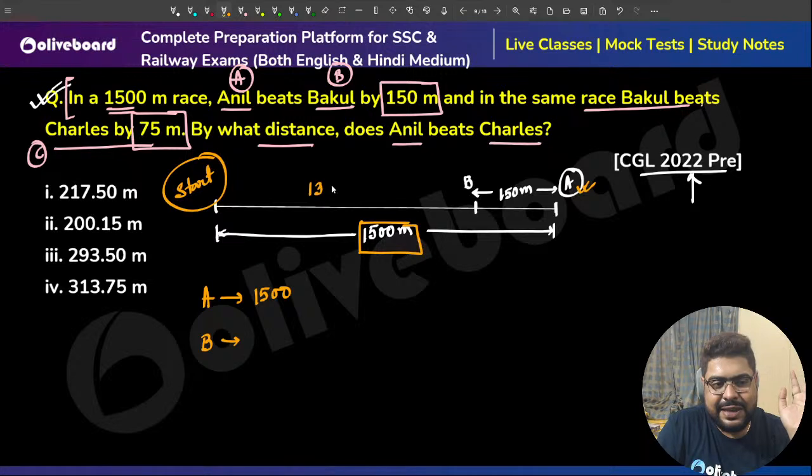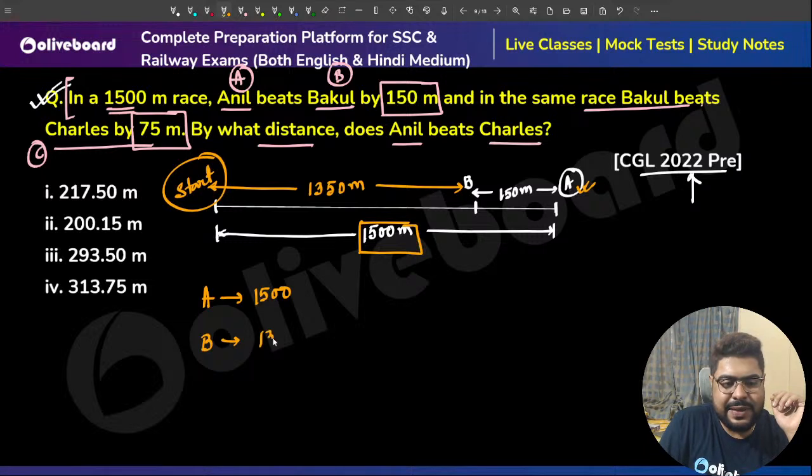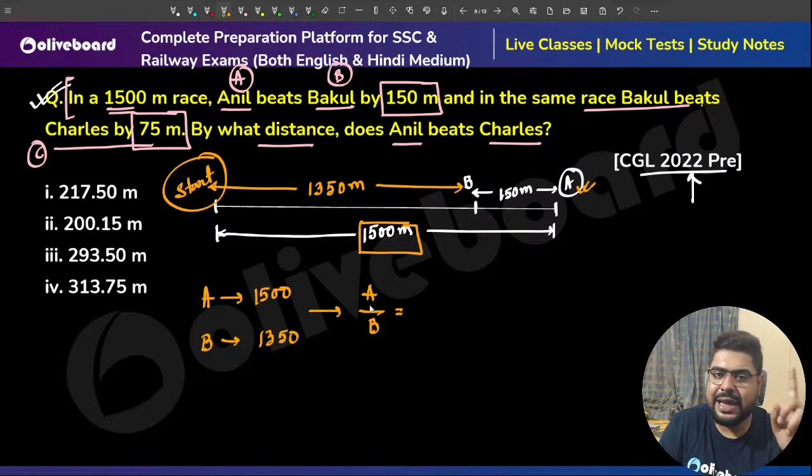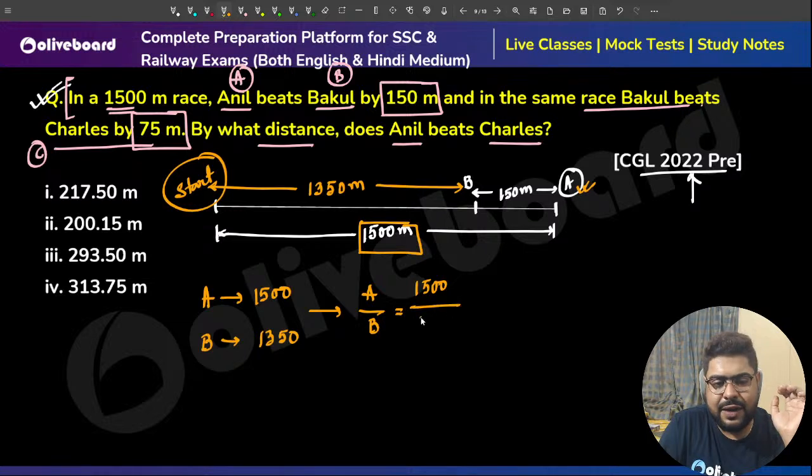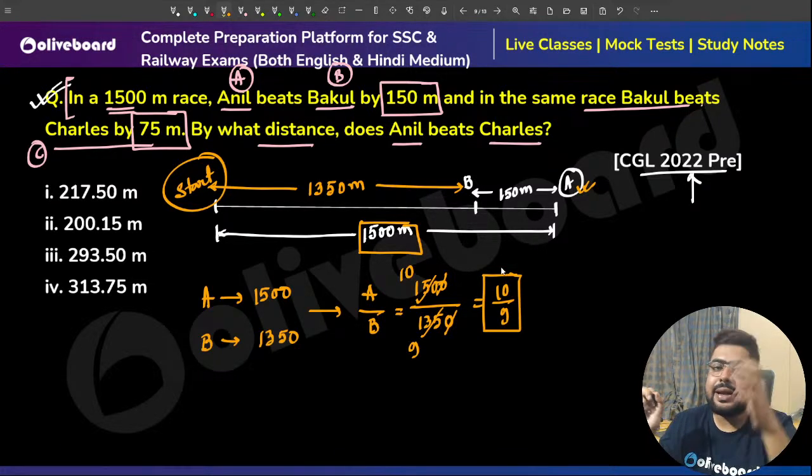So B is doing 1350 meters. Sir, A by B will be the ratio of the speeds, because time is constant. So A by B will be 1500 divided by 1350. 15 tens are this, 15 nines are this. So it is 10 divided by 9.